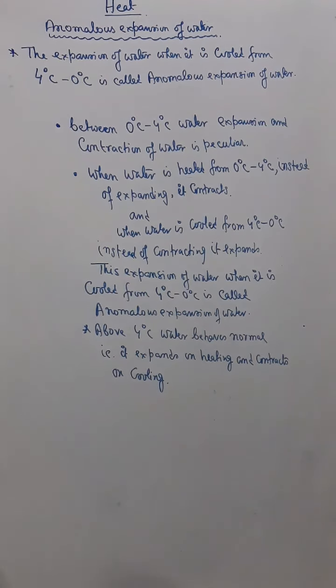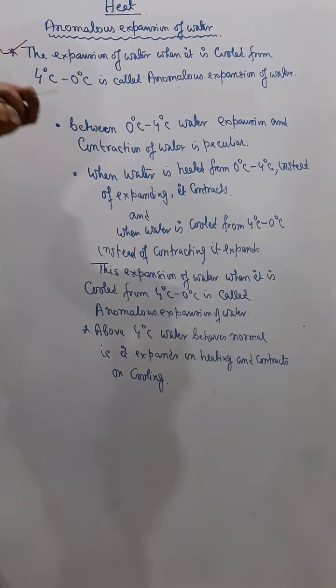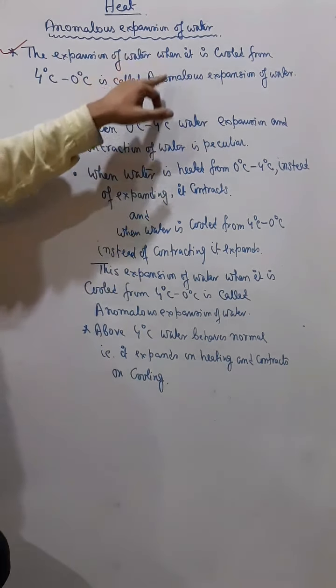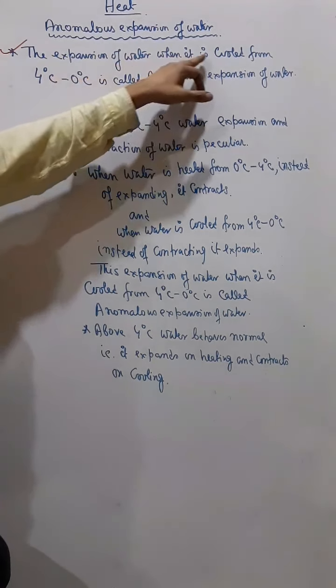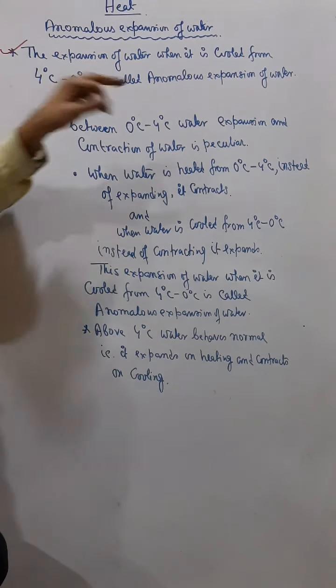The expansion of water when it is cooled from 4 degrees Celsius to 0 degrees Celsius is called anomalous expansion of water. So you can understand this is only the peculiar behavior, the expansion of water when it is cooled from 4 degrees to 0 degrees Celsius, and that is called anomalous.